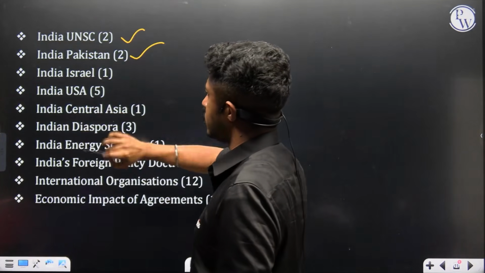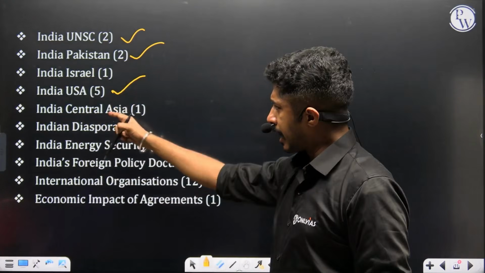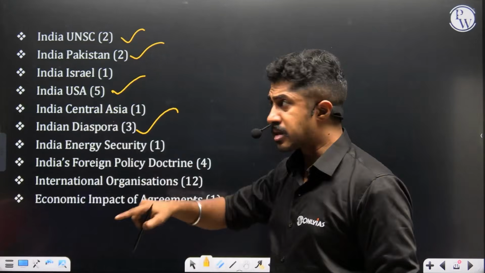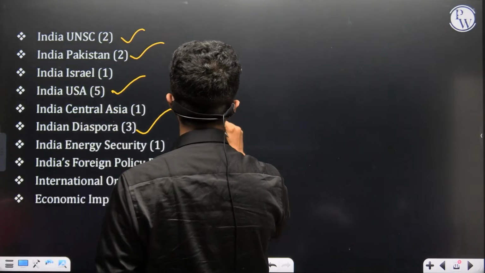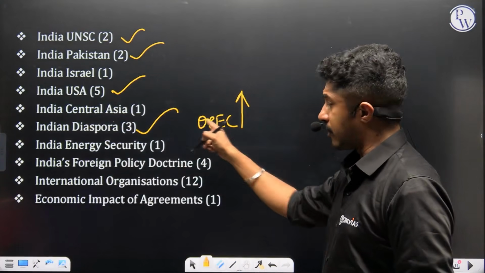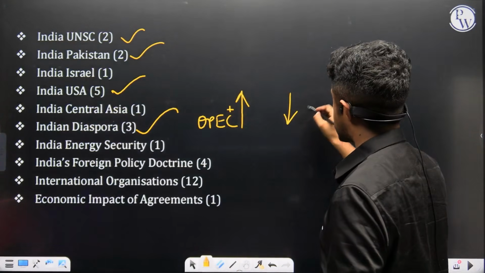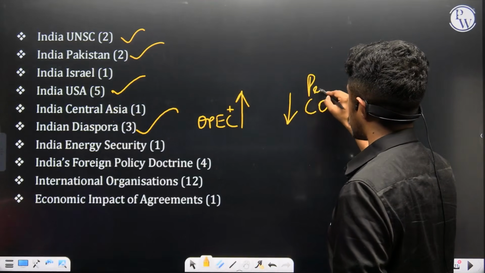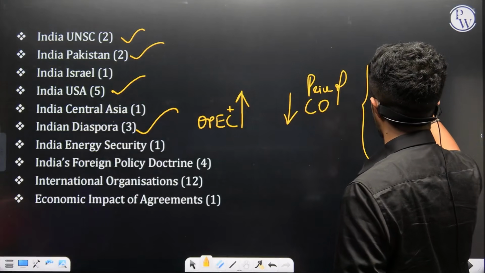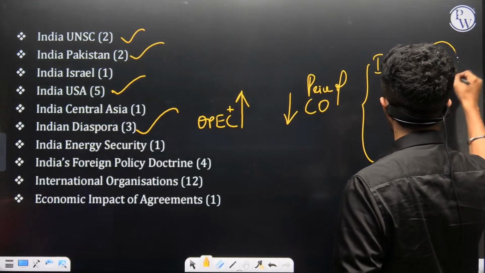India-UN Security Council, 2 questions. India-Pakistan 2, India-Israel 1, India-USA 5. India-US relations, India-Central Asia 1, Indian diaspora 3. This is very, very important, considering the fact that now OPEC countries have decided to increase their oil production. Whenever OPEC Plus decides to increase their oil production, the price of crude oil will come down. When it comes down, it is good for whom? India, because imports will reduce.